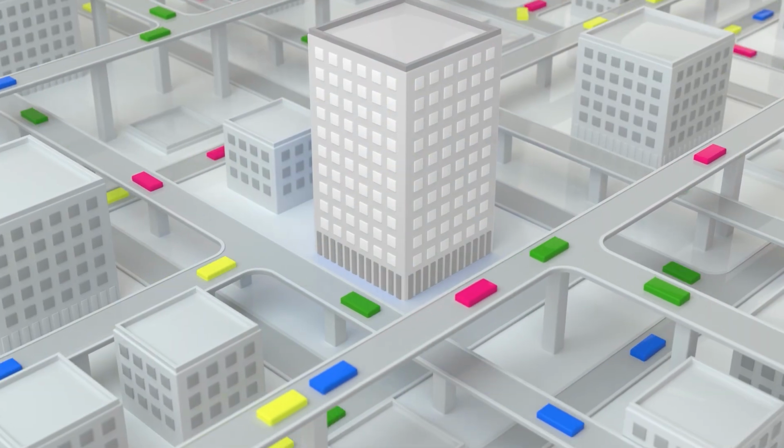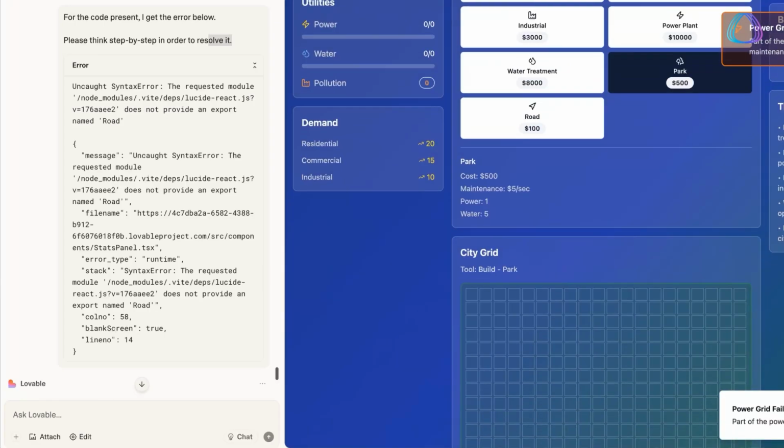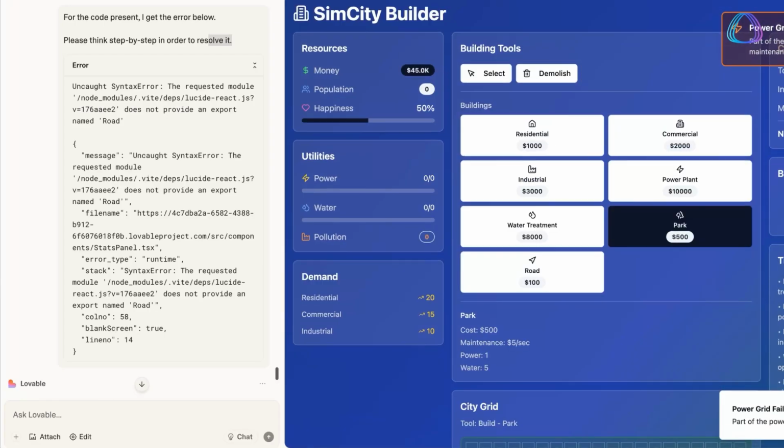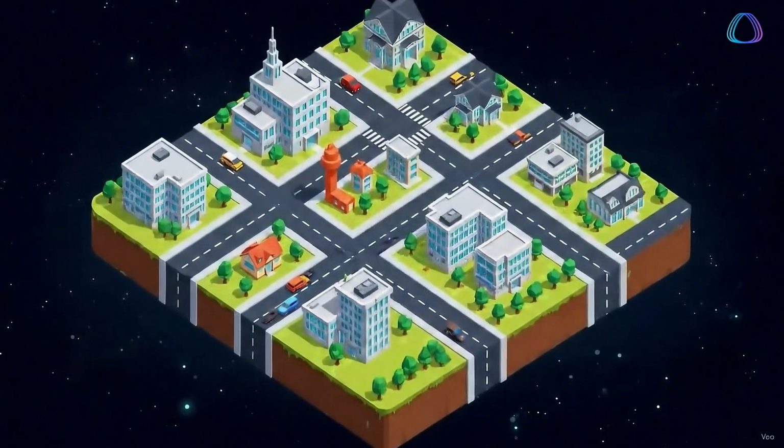Creating a city sim? Use AI models like GPT-4, Claude, or Code Llama to generate core systems, zoning, traffic, and resource flow. Then bring it together in Unity and fine-tune as needed.